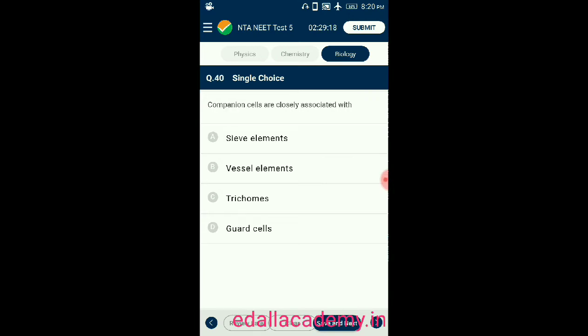Question number 40. Companion cells are closely associated with. There are four options given. Option A, sieve elements. B, vessel elements. Option C, trichomes. D, guard cells. And the correct answer is sieve elements. Companion cells are closely associated with sieve elements. That is the correct option for this question.